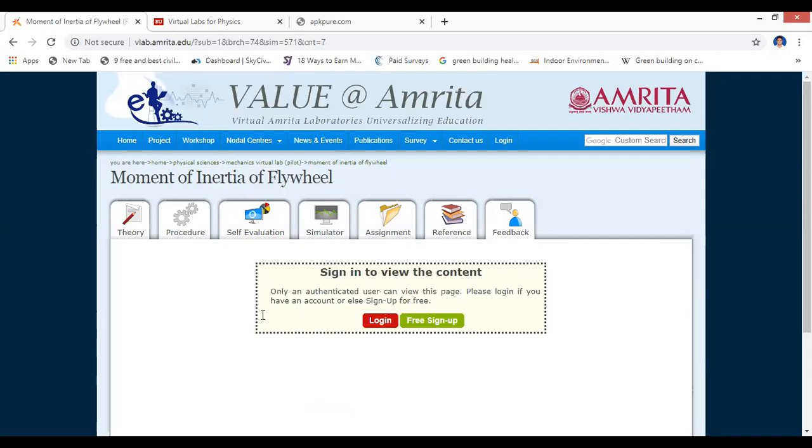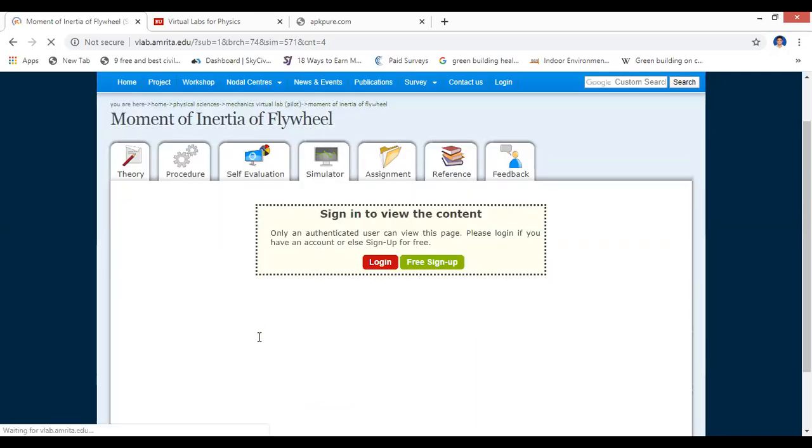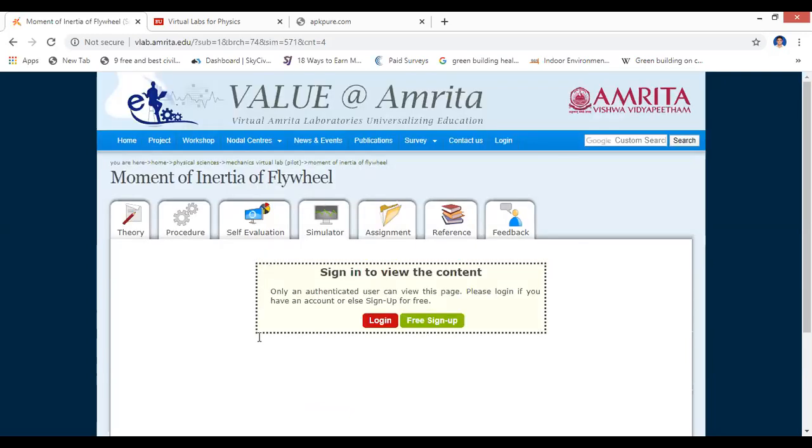Let me show you the simulator where you can perform this experiment virtually. Take the simulator. Now it will show you the real equipment where you can perform it. Okay, so we can sign up.